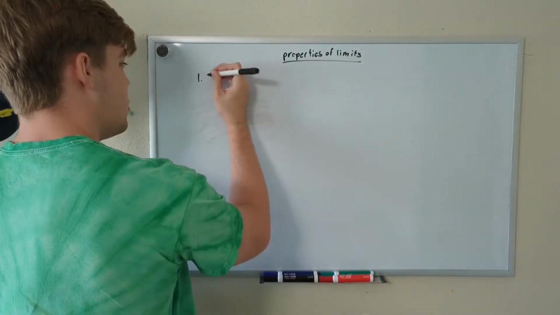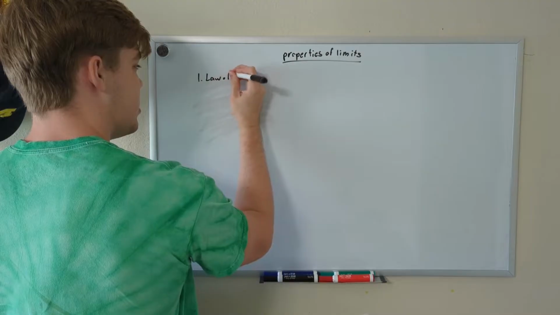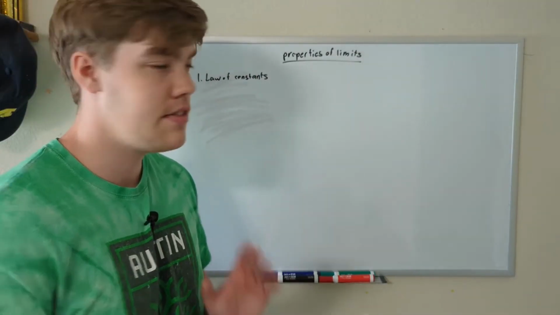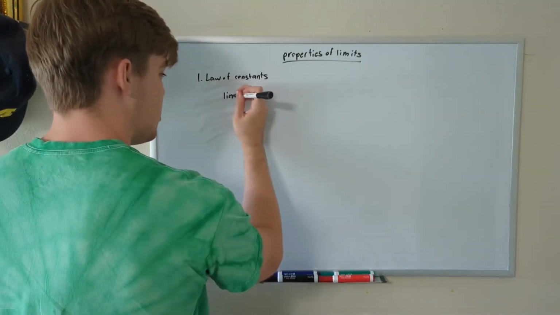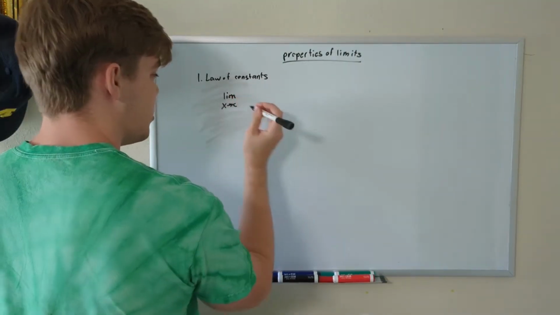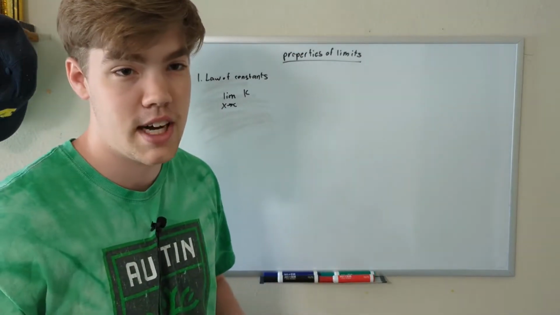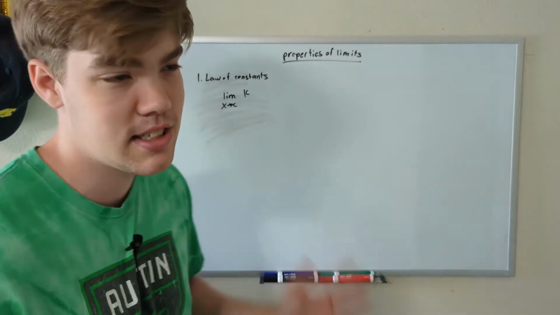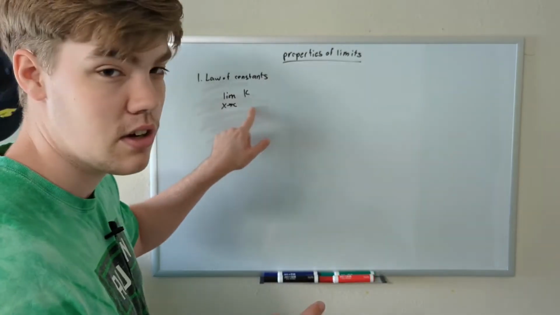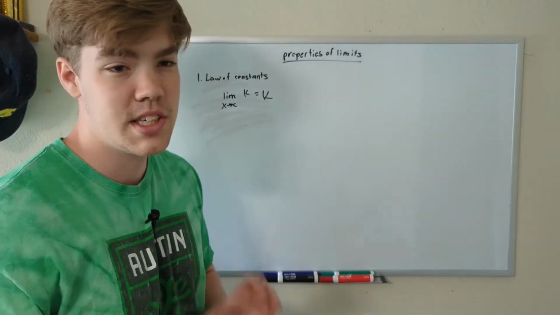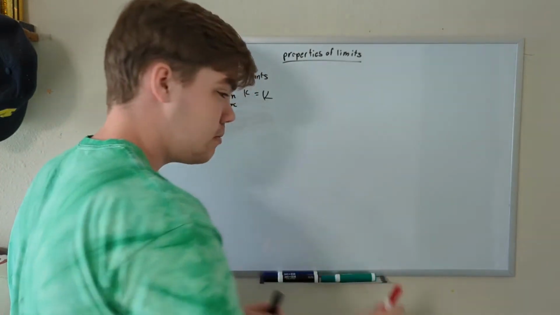Rule number 1 is the law of constants. The law of constants states that if your limit, let's just say, as x approaches some constant of a constant, in this case k, so something like 7, 3.5, 69, 1 billion, whatever that constant is, if your function is also a constant, the limit, no matter what, is just the constant. This is a little bit easier to see visually. Let me pull out my red pen.